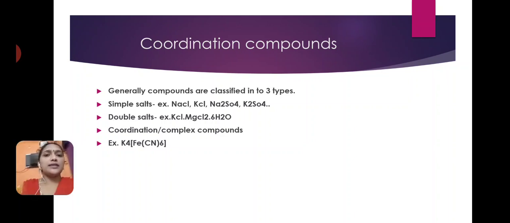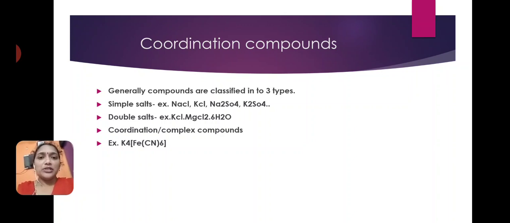These are the examples of simple salts. Simple salts are the salts which ionize and produce ions when dissolved in water. These salts dissociate into ions when dissolved in water, and are called simple salts. Examples: NaCl, KCl, Na2SO4, K2SO4 etc.